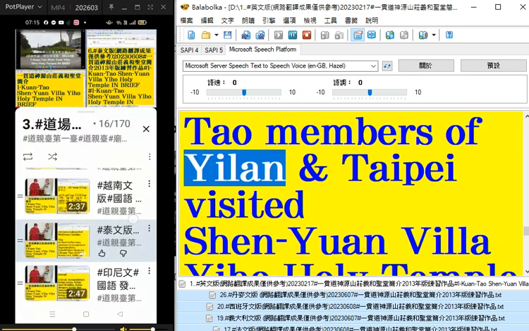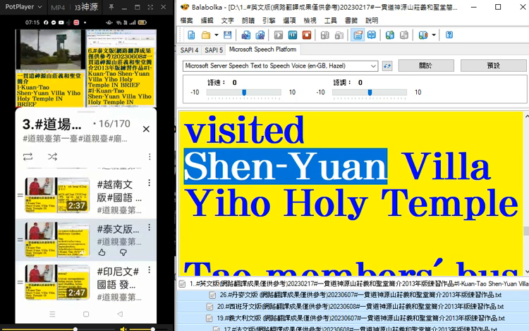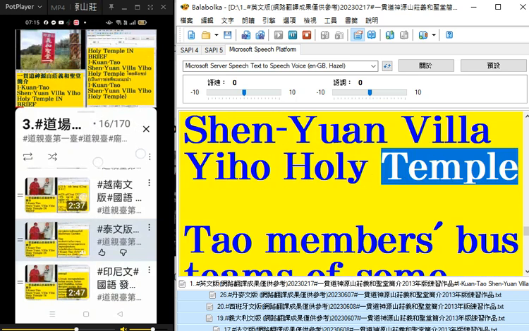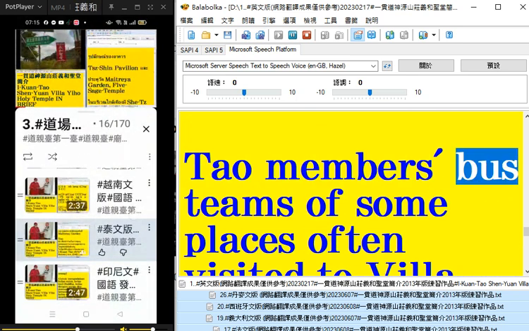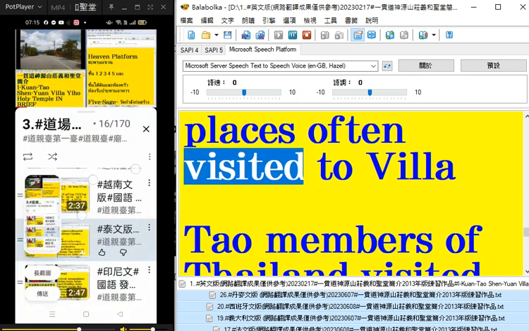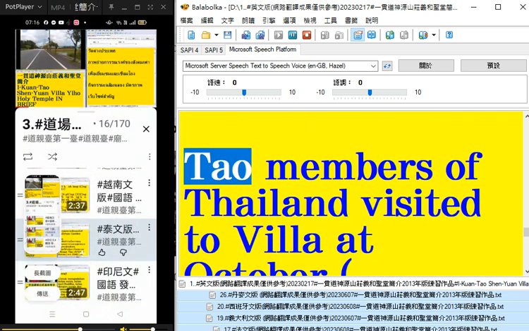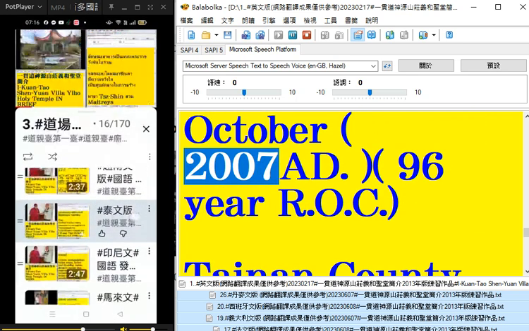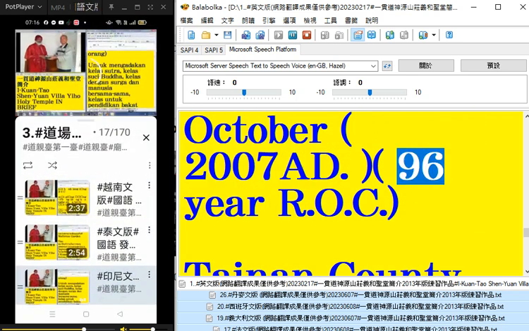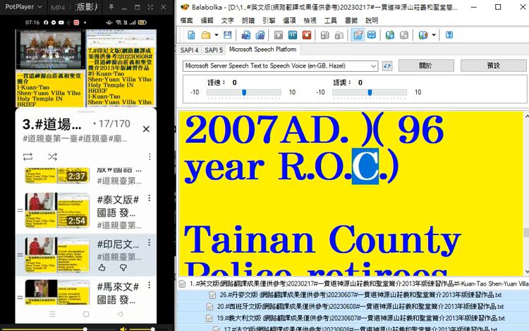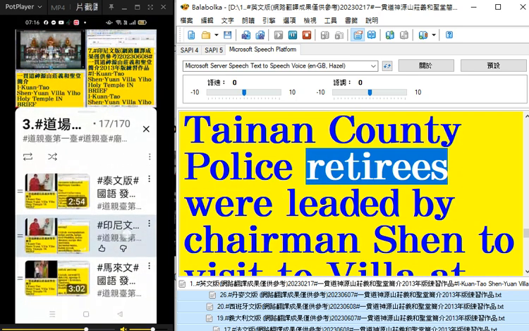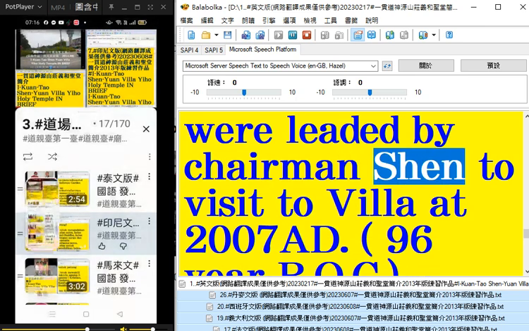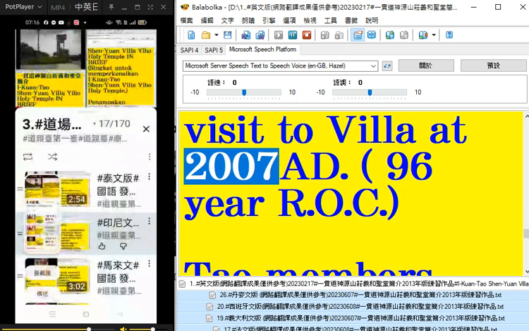DAO members of Yula and Taipei visited Shi Yuan Villa Yaiho Holy Temple. DAO members bus teams of some places often visited the Villa. DAO members of Thailand visited the Villa at October 2007 AD. 96-year ROC. Taya County Police retirees were led by Chairman Shi to visit the Villa at 2007 AD.